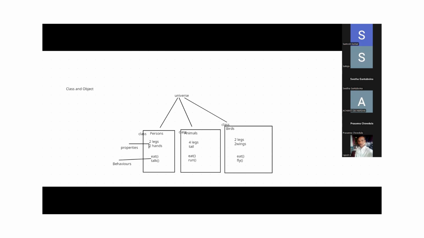Here, the soft copy means what? Virtual. We cannot touch it, right? A book means what? Physical. We can touch it, we can experience it. Okay? People, do you understand or not? Yes, sir. Here, the books, the copies we generated out of one soft copy, mean what? Objects. And the soft copy is what? Class.